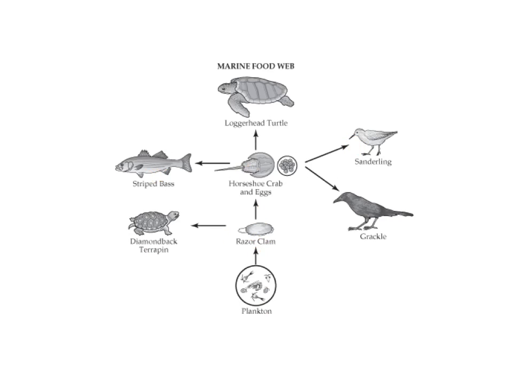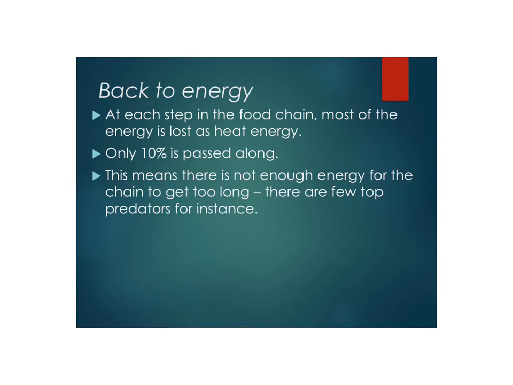Now, when we talk about energy, it's important to understand that most of the energy when an animal eats another animal or an animal eats a plant, most of that energy doesn't get passed along directly. Most of the energy is lost as heat. Only 10% of the energy is passed along to that next organism. That means that when you get further and further along the chain, there's not enough energy. So that's why we don't see food webs and food chains getting too many levels in them, too many top carnivores in them, for instance. So very few top predators in an ecosystem, and that's just simply because there isn't enough energy available.